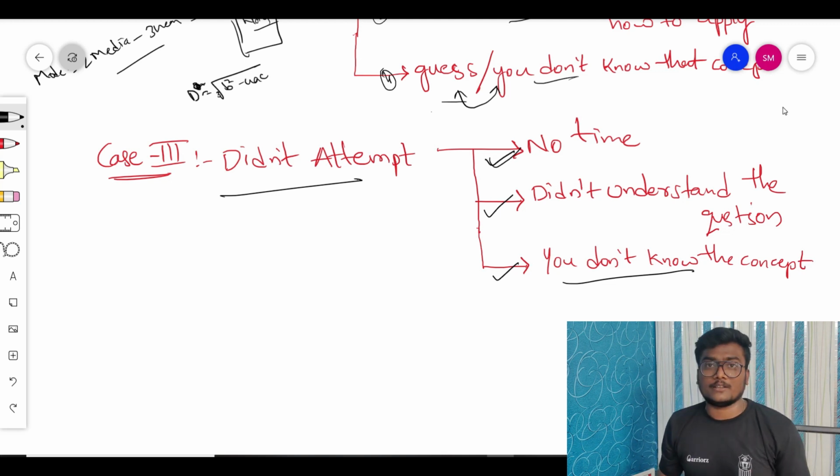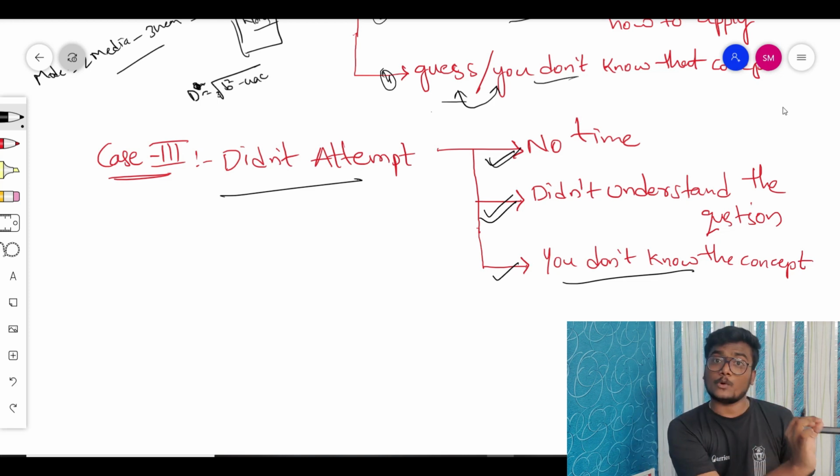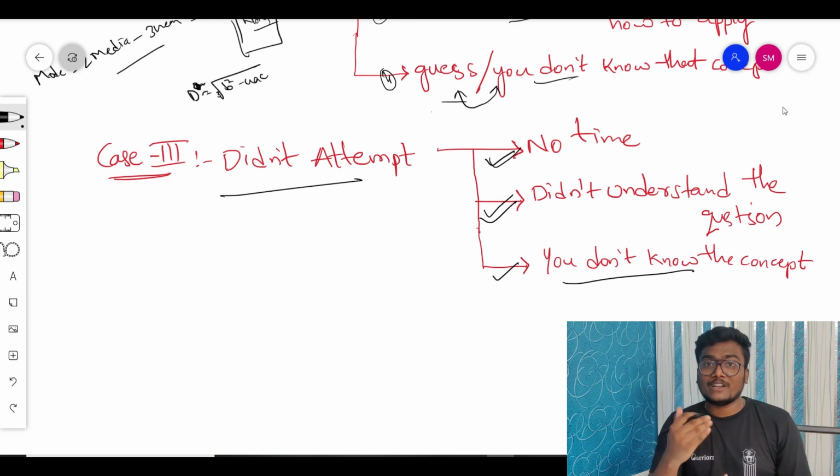And coming to did not understand the question. After the exam, if you feel the reason for not attempting that question is that you were not able to understand what exactly was given in the question, then you have to try to solve it another 1 or 2 times after the exam. I'm sure you will get it after the exam. Due to exam tension, many times even I sometimes don't understand questions. After the exam you will get it. Note the striking point of that question again in your notes, so whenever the same kind of question comes again, you will be able to remember that striking point. That is what analysis is.